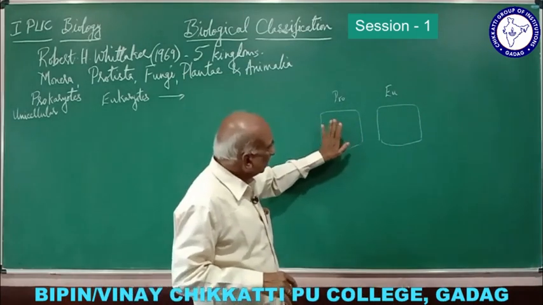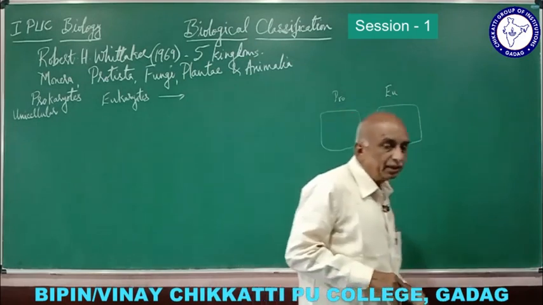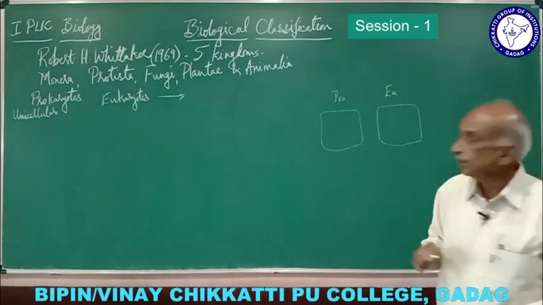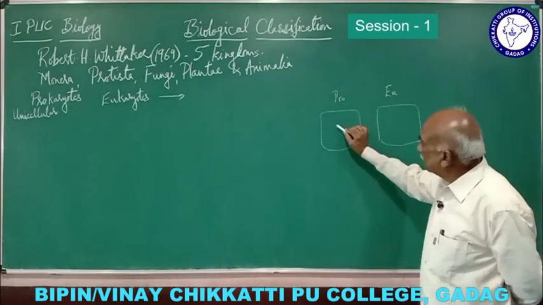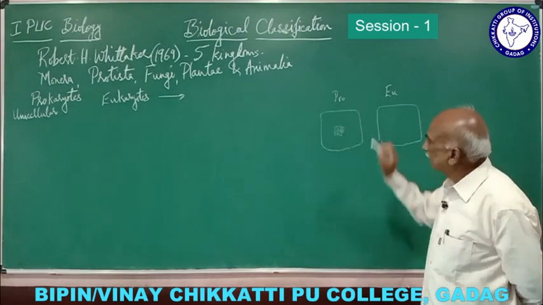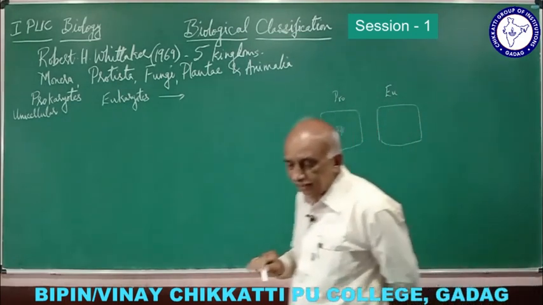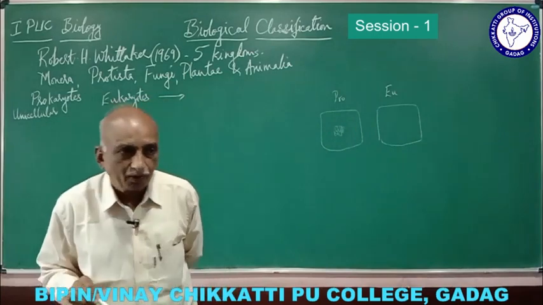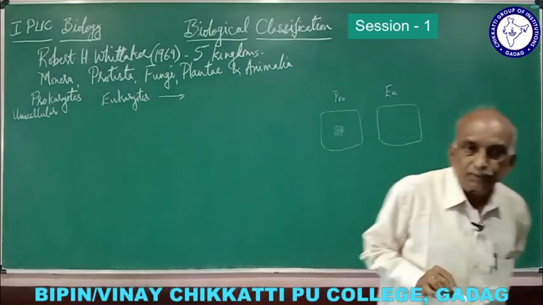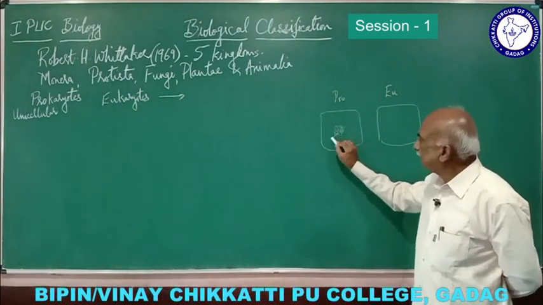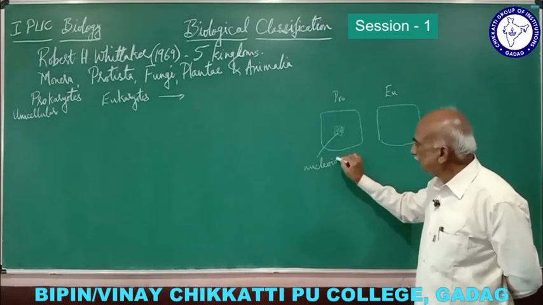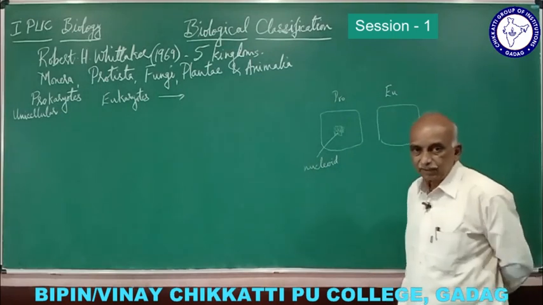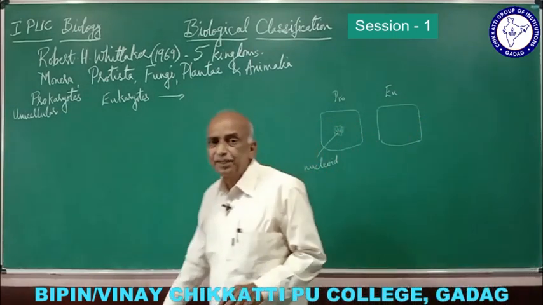Then here in prokaryote the nucleus is not definite. So that means indefinite nucleus. Now whatever the nuclear material, the DNA, it is freely present in the center of the cell or in the cytoplasm. This nuclear material is also sometimes called nucleoid, indefinite nucleus or incipient nucleus.